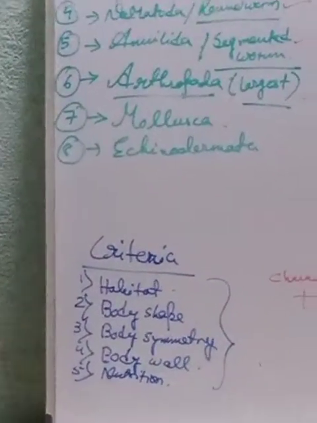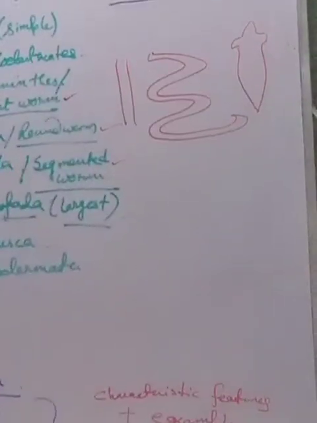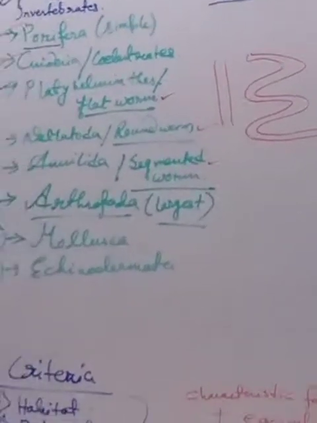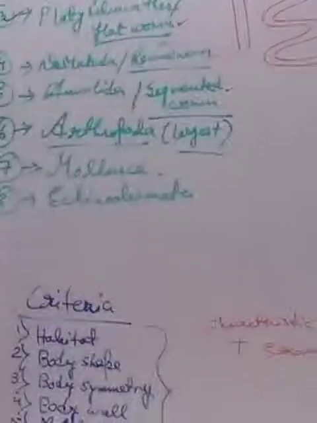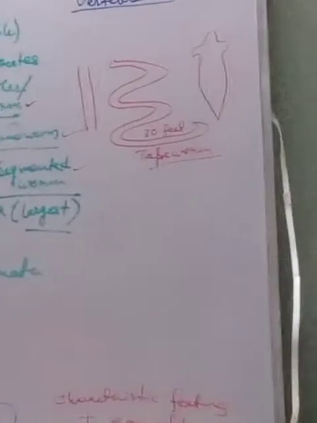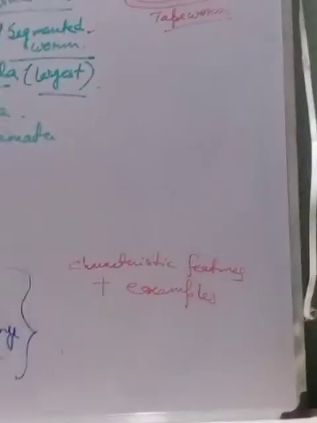They have no segmentation. They are very soft, delicate, and they are mainly found in the intestine of the animals as well as the human beings. And they are very large. They are somehow 30 to 35 feet in length. That is why an infected one can have only one tapeworm. For example, tapeworm comes under this category. Okay, and they are 30 feet. Then only one tapeworm can be in an infected person's intestine. Only one can be there, not more than that, because of this length.